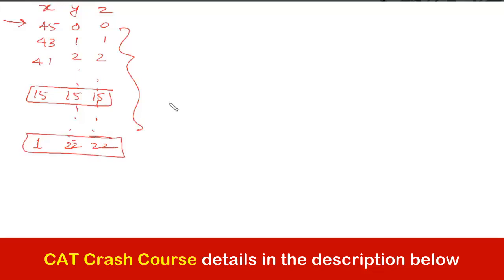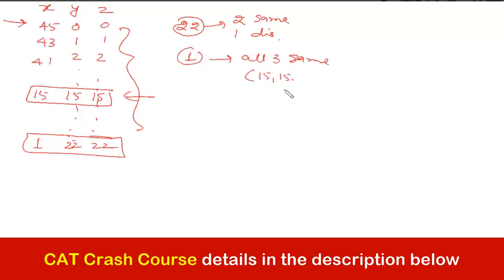This is the case wherein all 3 are same, and that is the reason out of 23 there are only 22 cases wherein 2 are same and 1 distinct, and there is one case wherein all 3 are same, and that case is 15, 15, 15. Am I correct, guys? Okay.